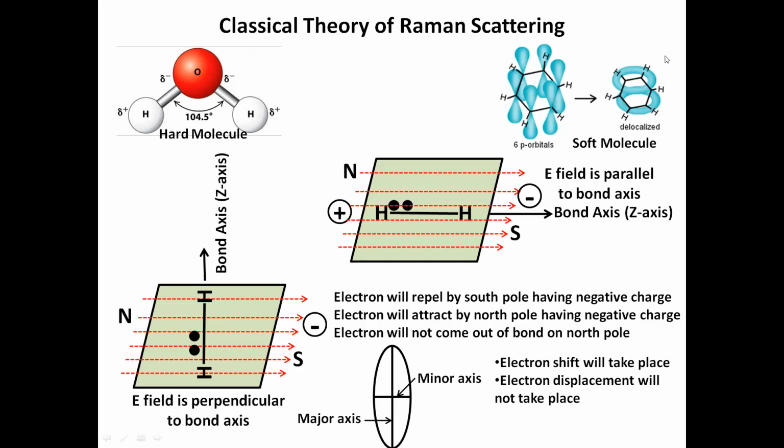That's why when you compare benzene with water, you will find benzene is a soft molecule and water is comparatively a hard molecule. When I say water is a hard molecule, you can't compare water with steel or wood. Water is harder in comparison to benzene because delocalized electrons become easily available in benzene, which is not possible in the case of the water molecule.